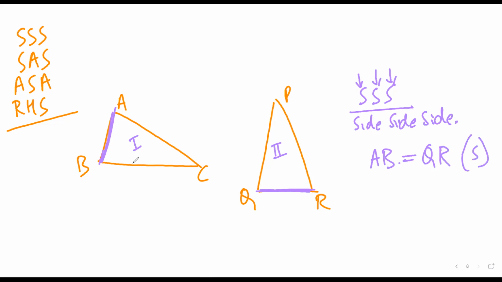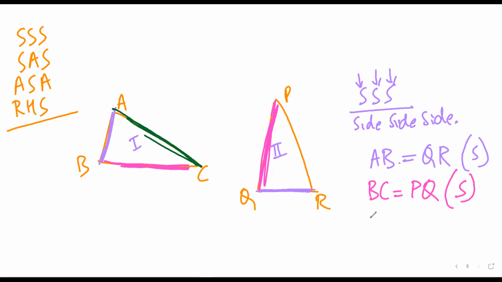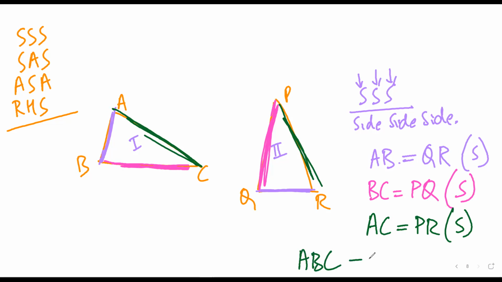Then I can have BC equal to PQ. This is another side of the 2 triangles which are equal. Then I have a third side AC which is equal to PR. This is the third side of the triangles which are equal. So if 3 sides of the triangles, the corresponding sides, are equal, then the triangles are congruent. So triangle ABC would be congruent to triangle PQR.